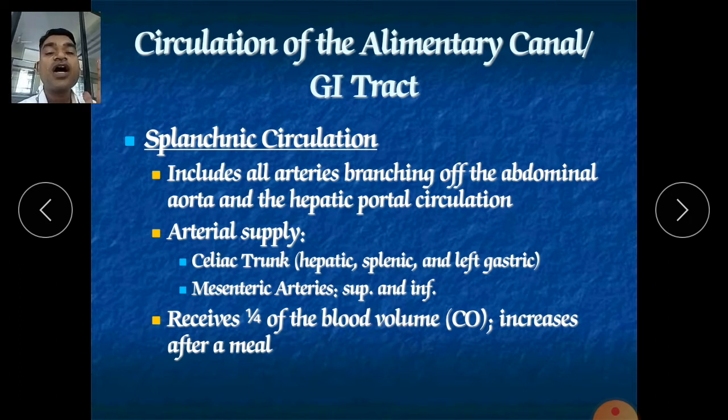After your meal, whatever meal you have taken, be it lunch or dinner, the whole blood supply will be concentrated towards your GI tract, your stomach and intestine, and due to which your brain will get comparatively less blood supply.